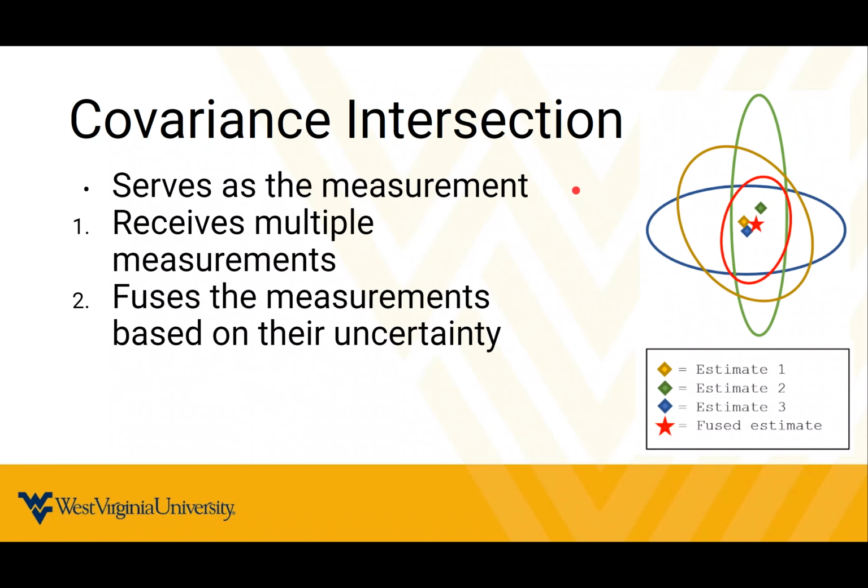Next we have covariance intersection, which serves as the measurement. It receives multiple estimates of the location, shown by the gold, blue, and green ellipses, and then it fuses them together based off of their uncertainty to get an improved estimate of the state shown in red.